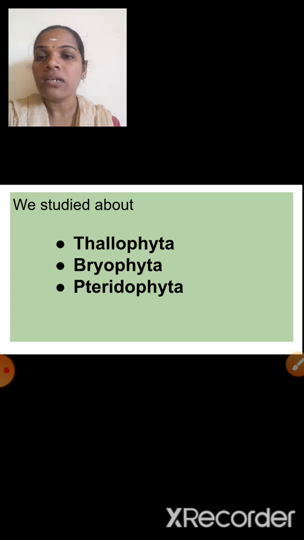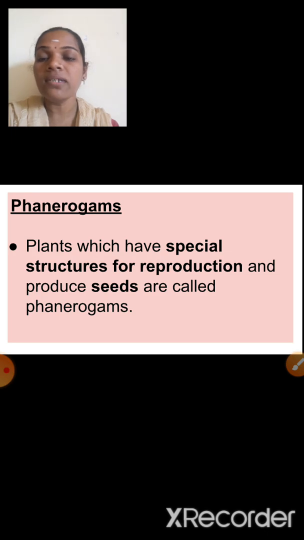Yes, today's portion, children, is phanerogams. Cryptogams, that is over. Next one is phanerogams. What is meant by phanerogams and what are the two divisions of phanerogams? This session I am going to start. Are you ready? Yes. Phanerogams: plants which have special structures for reproduction and produce seeds are called phanerogams.